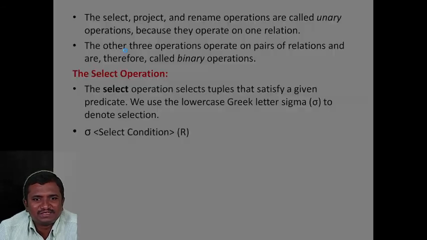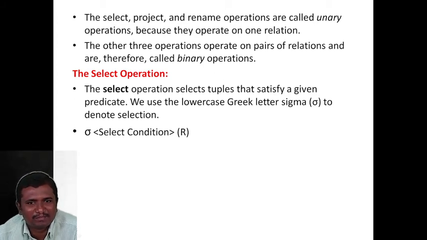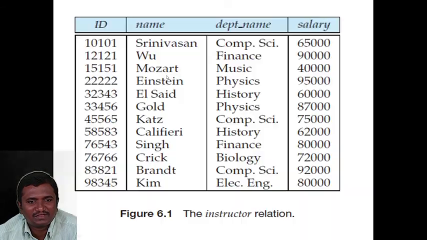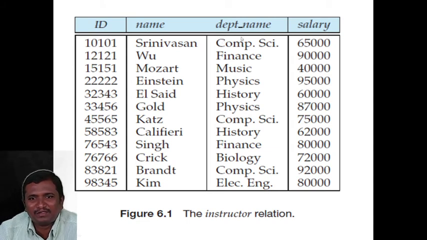Next we can see the select operation. The select operation selects the tuples that satisfy the given predicate. We use the sigma symbol for the select operation. Let's see an example. Consider the relation named instructor, otherwise called a table named instructor. It has the columns ID, name, department name, and salary. The column name is otherwise called an attribute name. Here we have 4 attributes: ID, name, department name and salary.